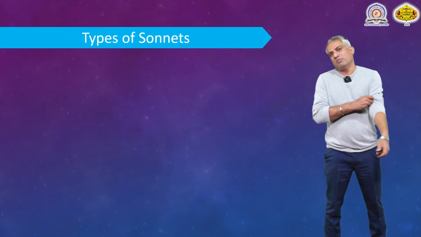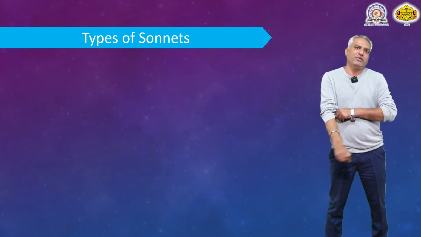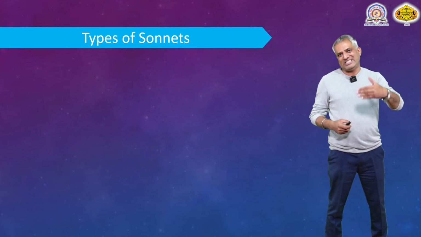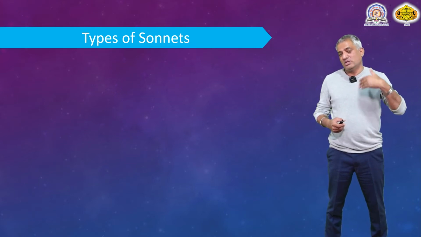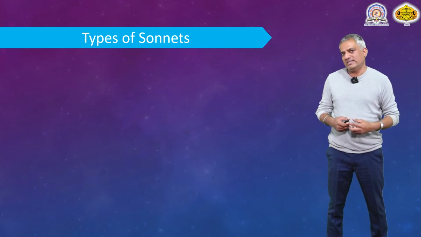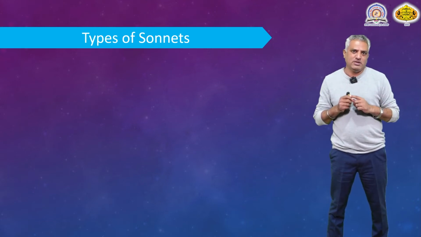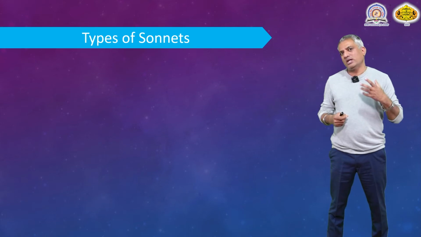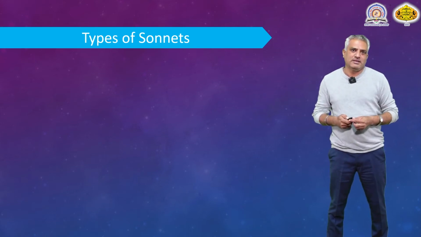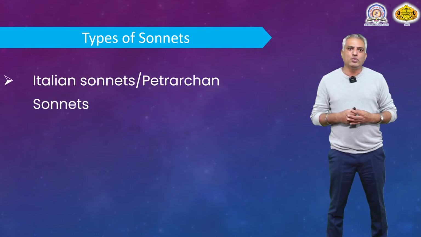Now, after talking about sonnet as a form of poetry and the definition of sonnets, let us see the types of sonnets. Now, there are various types of sonnets. Some say sonnets have 5 different categories, but in today's session, we are going to discuss 2 broad categories, 2 main types of sonnets, which are usually prescribed in various classes. These are the 2 types of sonnets.